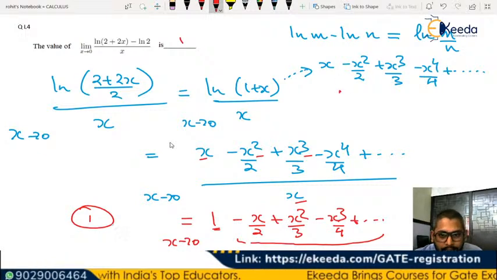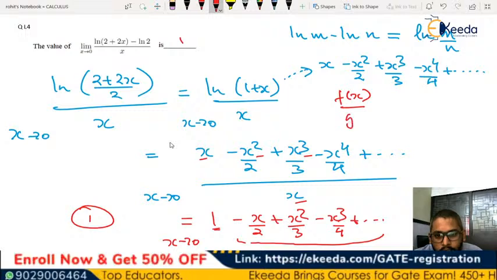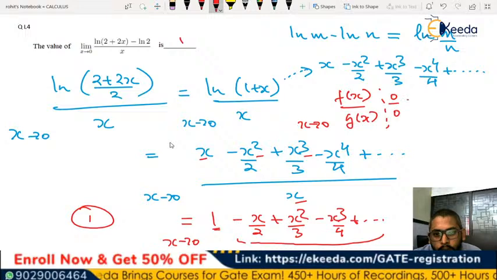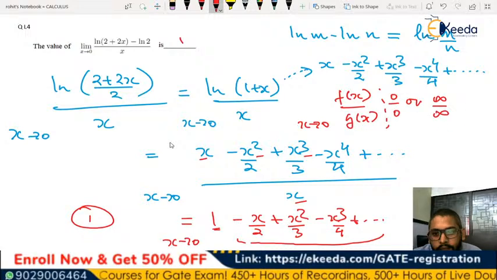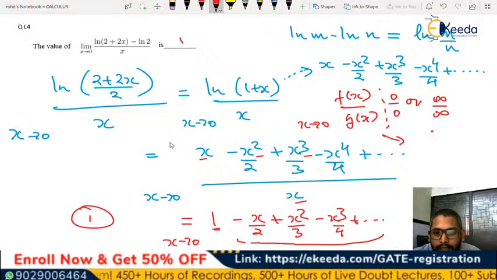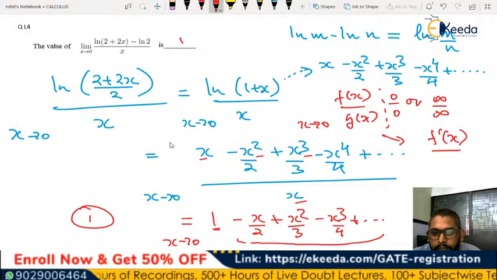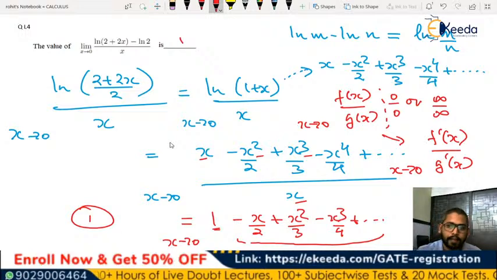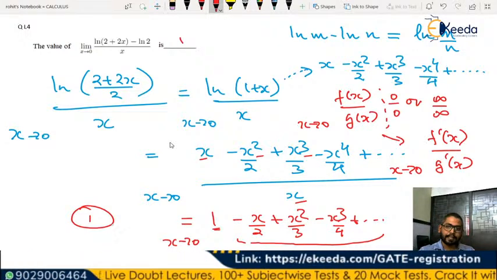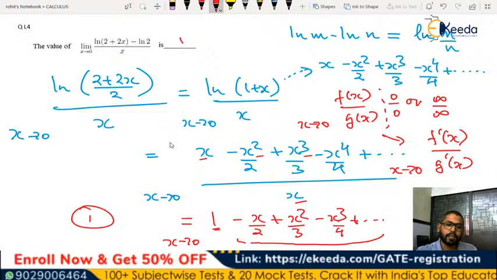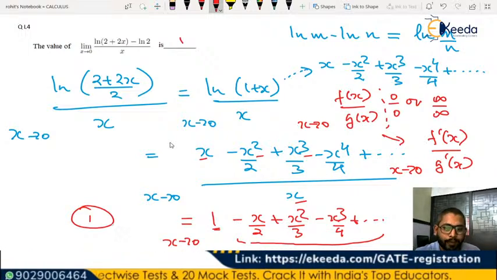So if it is f of x by g of x where x tends to 0, and it is taking the 0 by 0 form or infinity by infinity form, then we can find the same limit by applying f dash of x by g dash of x, x tends to 0, right? And if it still contains the same 0 by 0 form or infinity by infinity form, we can repeat this differentiation again for the numerator and denominator, right?